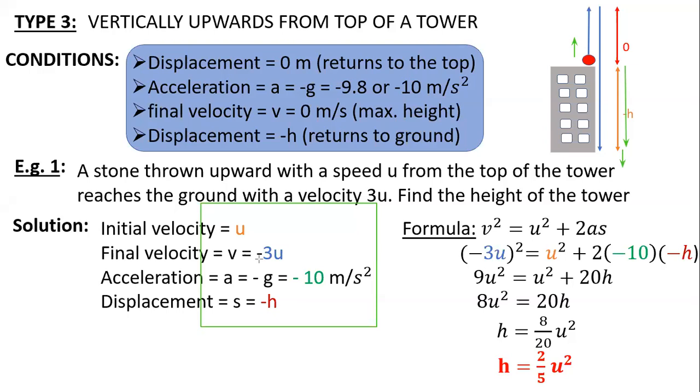Okay, sir, but can we use the formula h equals ut plus 1 upon 2 at square, where time is also given? Time is not known to us, right? Oh, time, yes. Okay, understood. Since time was not there, the first and second equations we cannot use.